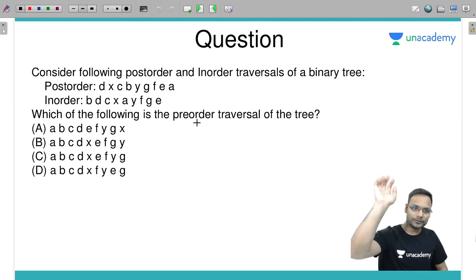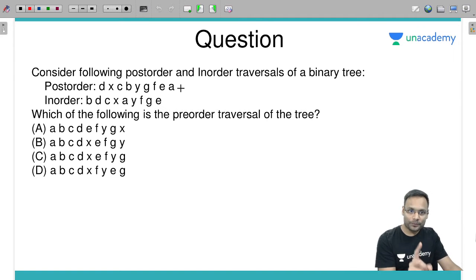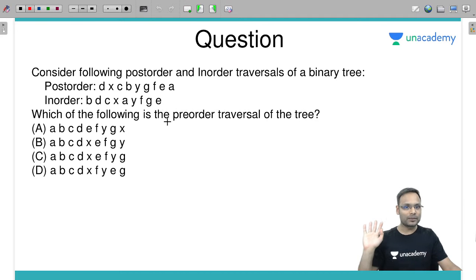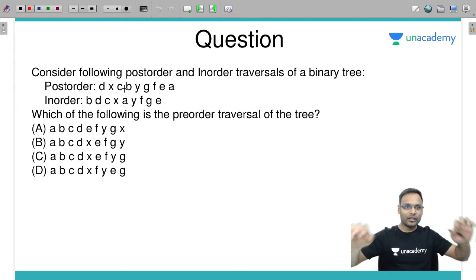Okay? Check. Another one. Consider the following post order and in order traversal of the binary tree. Which of the following is the pre-order? There is a binary tree whose post order and in order are given. You need to first draw the tree and then give the answer, which is the pre-order traversal of the tree. So what should you do? You need to just draw the tree based on our method. What is the method? Post order will give you the root, in order will give you the left and right subtree. So check the root of each subtree from post order, and the left and right subtree in order.